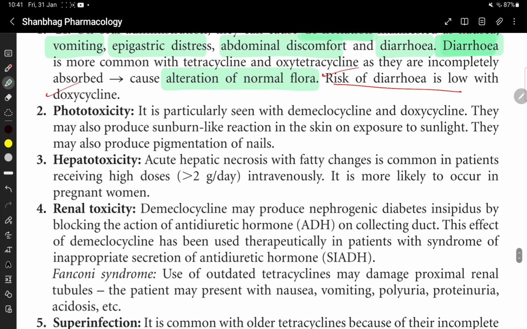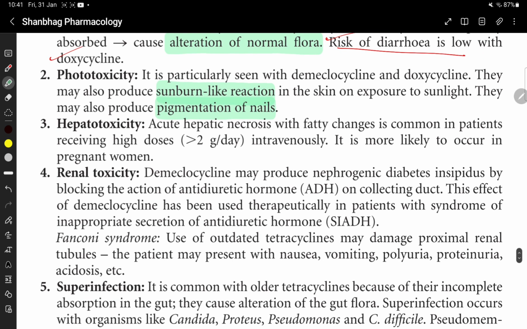Phototoxicity. It is particularly seen with demeclocycline and doxycycline. They may also produce sunburn-like reactions in the skin on exposure to sunlight. They may also produce pigmentation of nails.